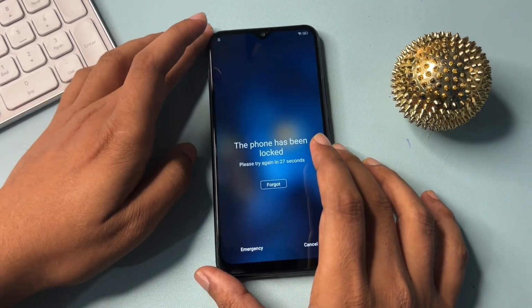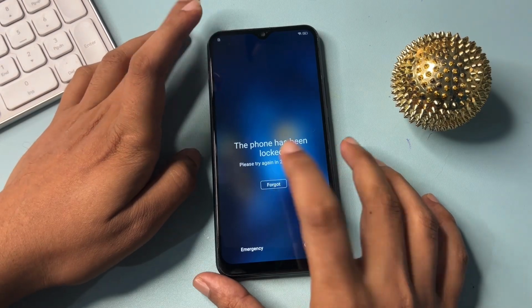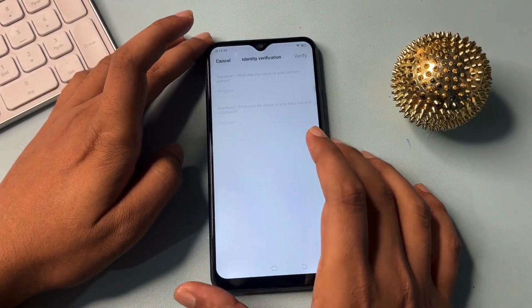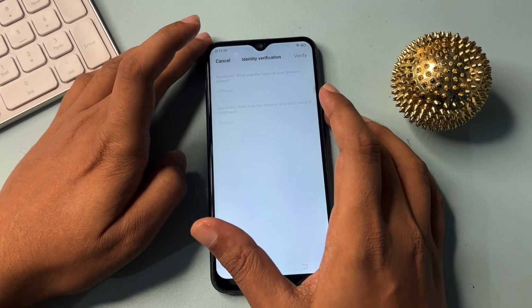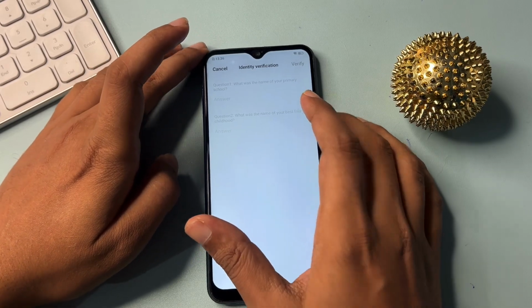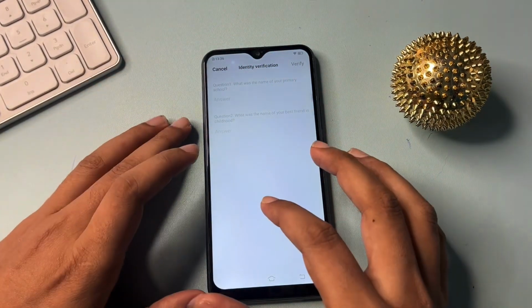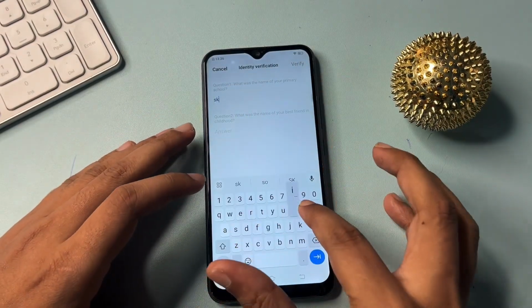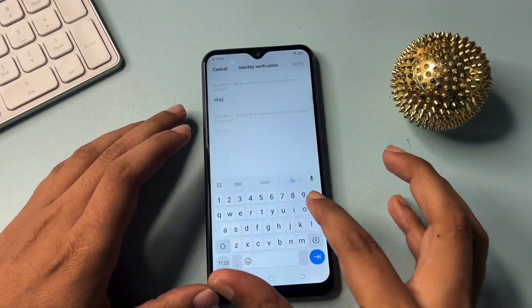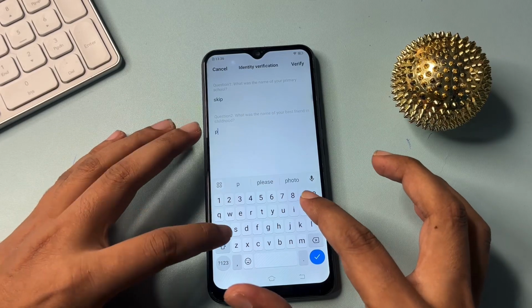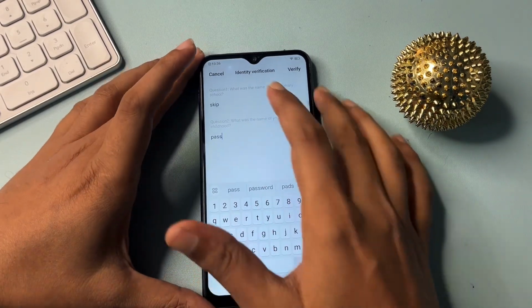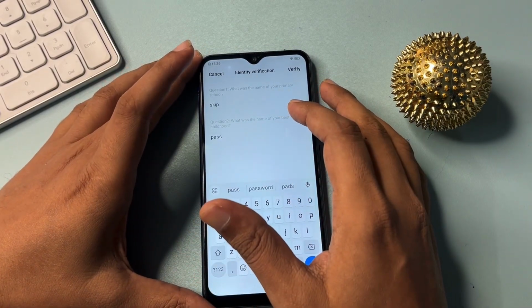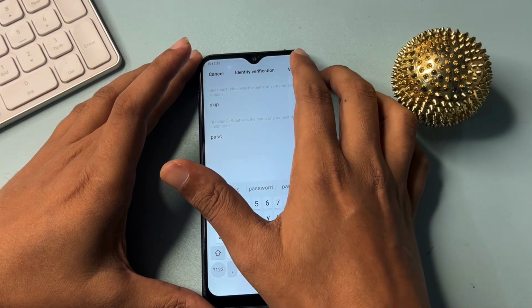Now after this you will get a forget option. Simply click on this forget option. Now here you will have to enter two special passcodes. After that your phone will be unlocked. The first answer will be skip. You will have to type skip here, and the second option will be pass. After entering these two verification codes, simply click on verify.